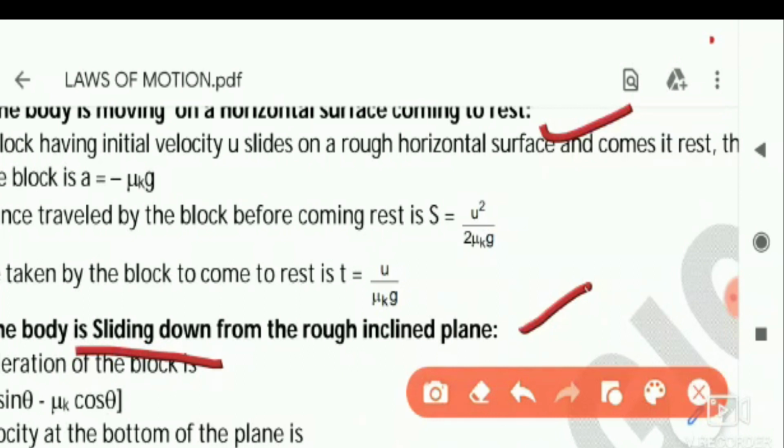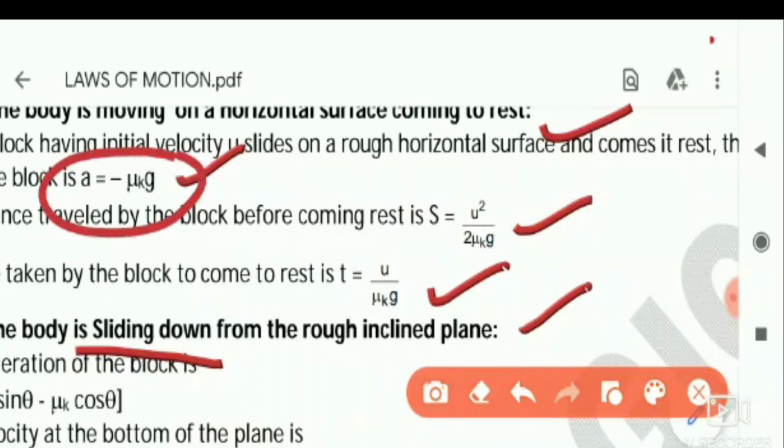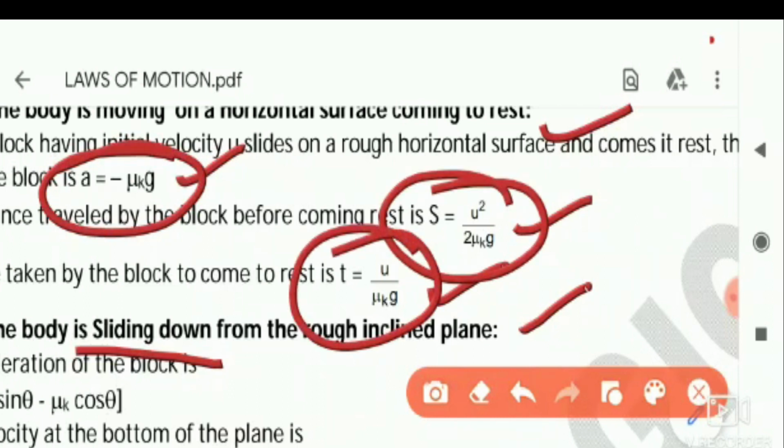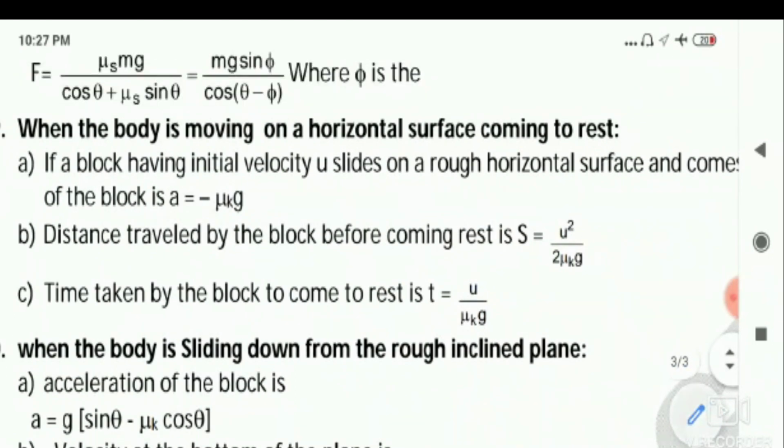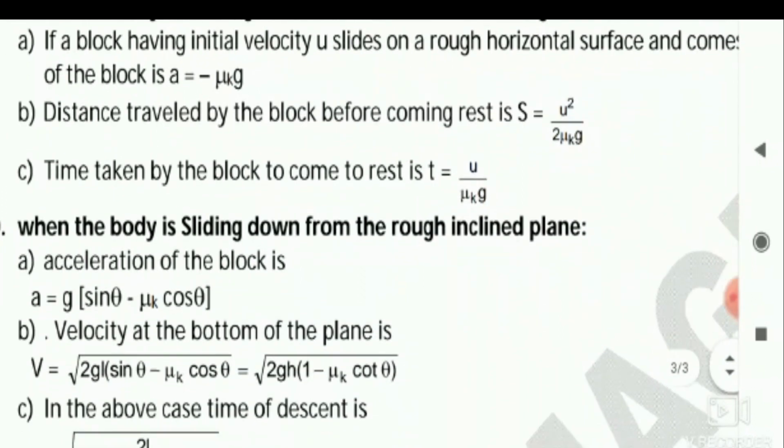In this one also, he may ask you acceleration, or distance travelled before coming to rest, and time taken to come to rest. So these three formulae, either he may ask acceleration or distance or time, right? Then horizontal surface, very easy. You remember these three formulae, you will be getting that.